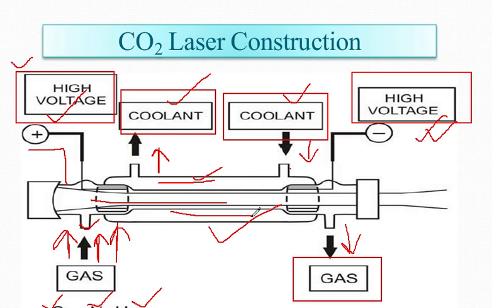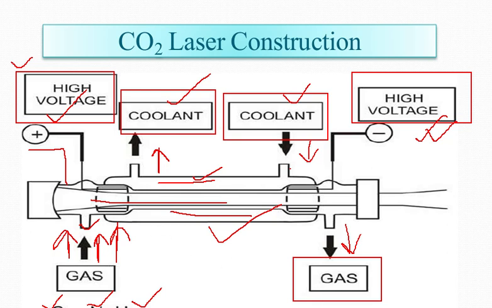Now, what is the type of mode of beam obtained? It is pulsed or CW. What is the size of the spot that has been machined by the CO2 laser? It is 0.075 millimeter. The pulse repetition rate is also CW. The beam output is 0.1 to 10 kilowatt, and the peak power is 100 kilowatt.